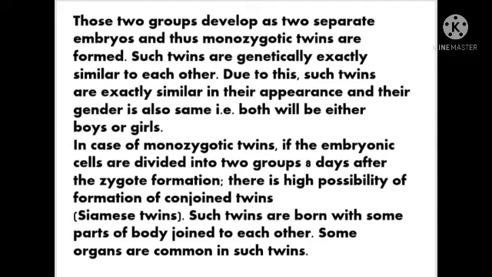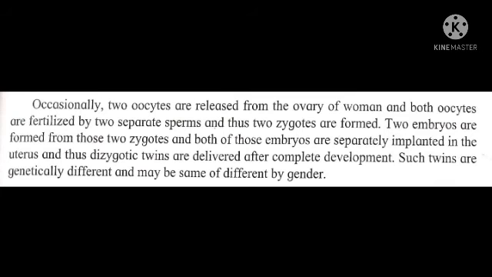common in such twins. Occasionally, two oocytes are released from the ovary of a woman and both oocytes are fertilized by two separate sperms and thus two zygotes are formed. Two embryos are formed from those two zygotes and both of those embryos are separately implanted in the uterus and thus dizygotic twins are delivered after complete development. Such twins are genetically different and may be the same or different by gender.